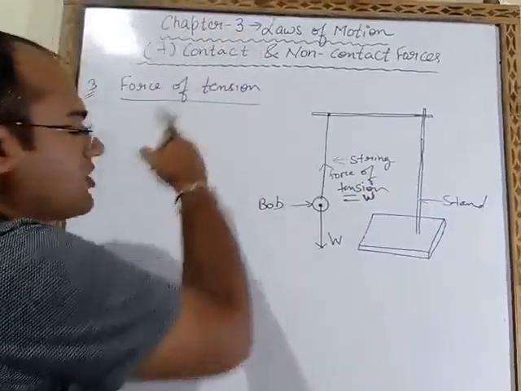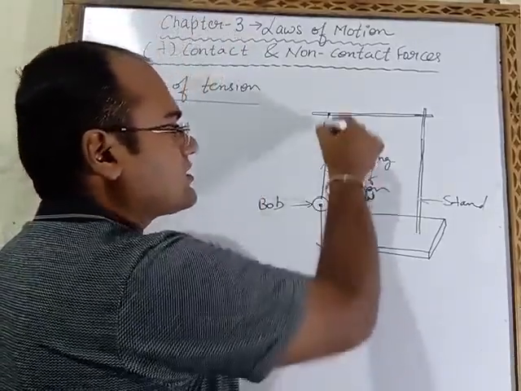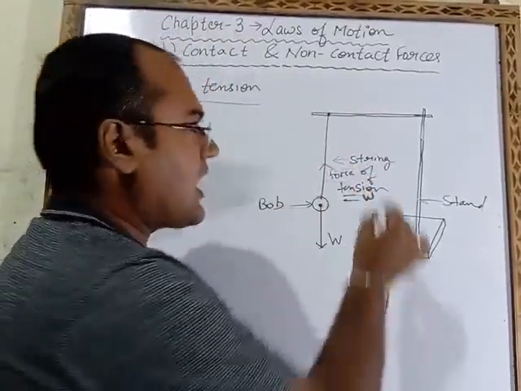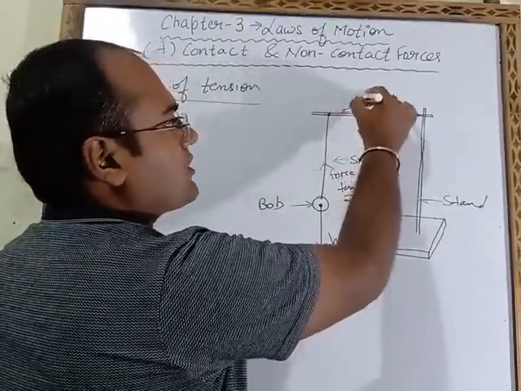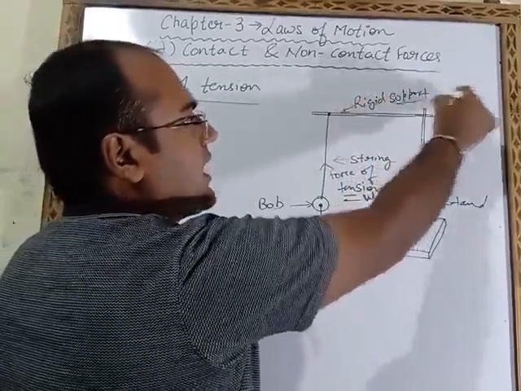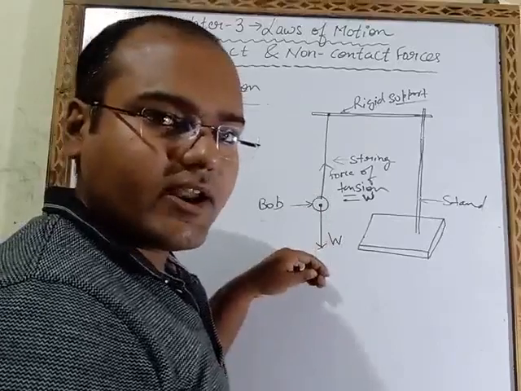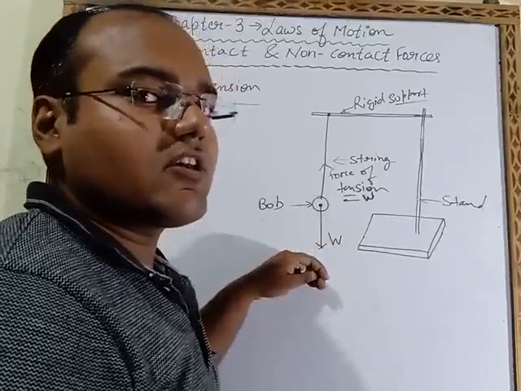So what is the definition of force of tension? When any object is suspended by a string with the help of a rigid support, the object will exert a force in the downward direction which will be equal to its weight.